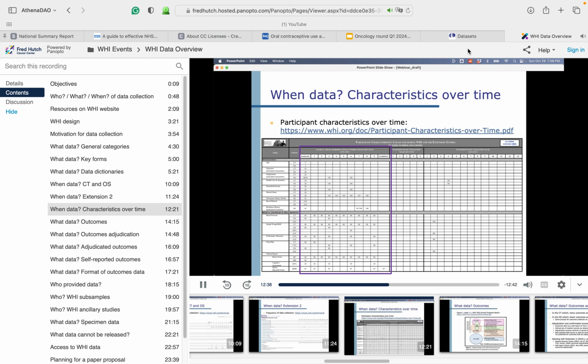So highlighted here would be the original WHI study. The numbers in the table give the form that the characteristic was collected on. I know it's small to see here, but we can see that age was collected in both the clinical trial and observational study on Form 2 at baseline. But let's zoom in for a better look.